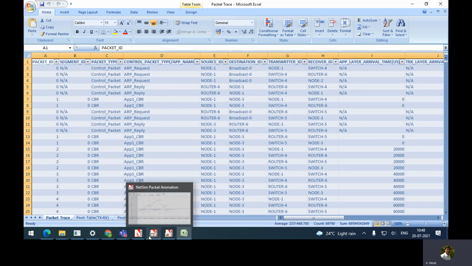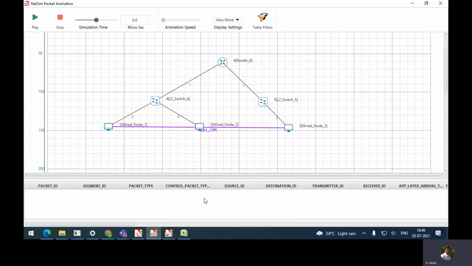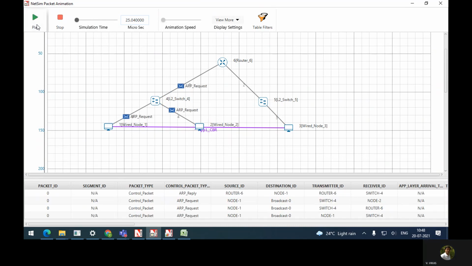Everyone simulated second one. Have you observed the animation for second one? Yes. So you can see here, first ARP request is being broadcasted from node 1 to switch, and again switch is broadcasting to router and this one. This is same as previous one. First three messages same.